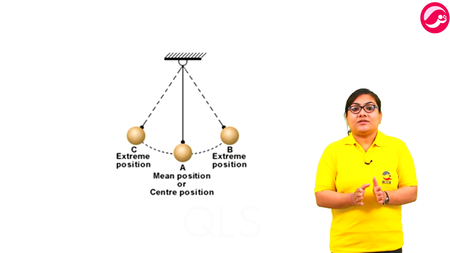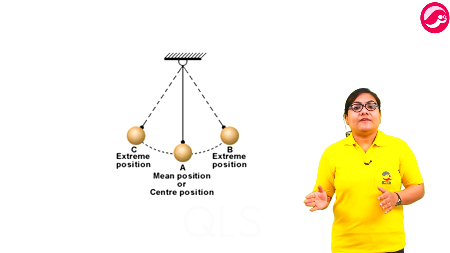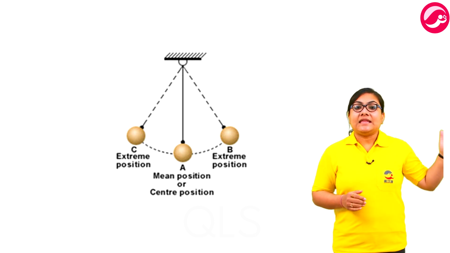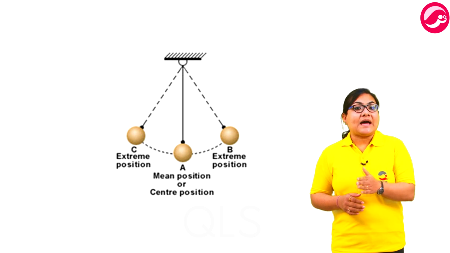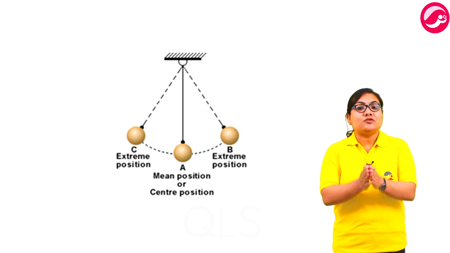Now, the main characteristic, that is amplitude. If we pull the bob sideways and leave it, it will oscillate back and forth for some time and then come to a stop.